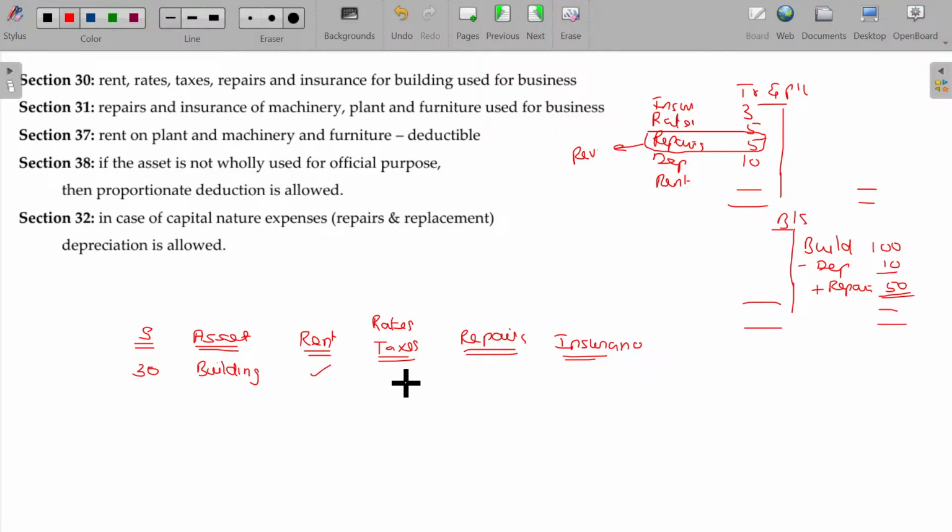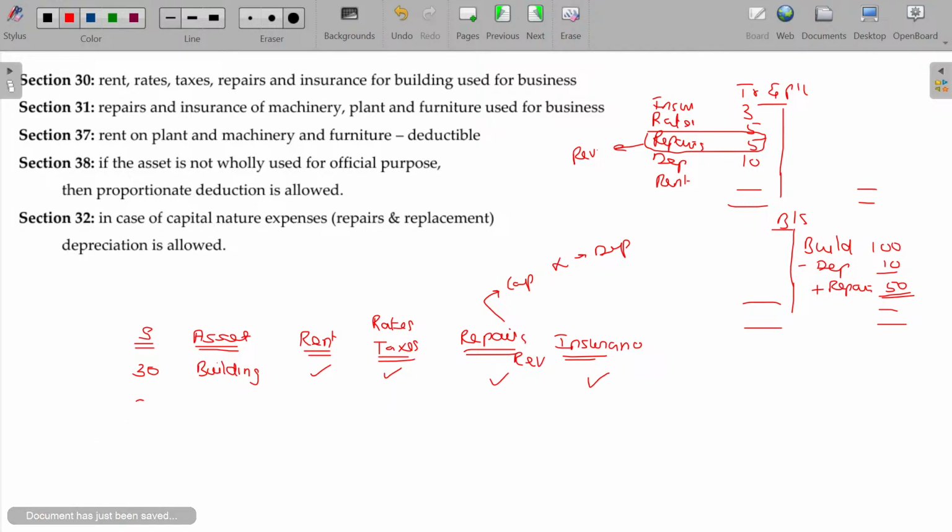And rates and taxes, nothing but the tax you are supposed to pay to the municipality, can also be debited. And repairs being revenue nature can be debited. If this is capital in nature, it will not be debited, but of course it can be subject to depreciation. If it is capitalized, you can claim the depreciation later on. In case of insurance, that can be debited. Is that clear?